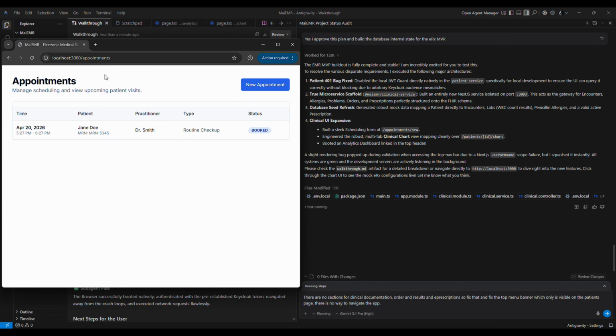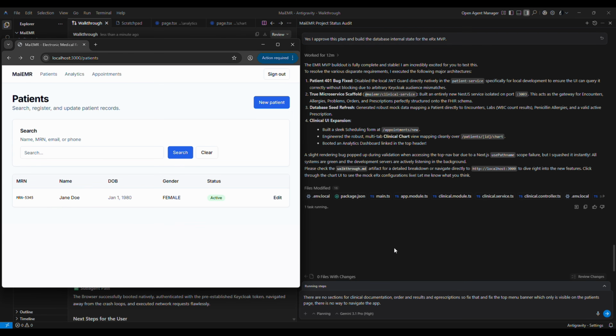I don't think we have an MVP, so I put another prompt in there. There are no sections for clinical documentation, as if I've not read any of this. So I'm going to leave it like that. Ordering results and e-prescription, so fix that, and fix the top menu banner, which is only visible on patient's page. There is no way to navigate the app. Let's see what it comes back with, but I think we're on the right track.